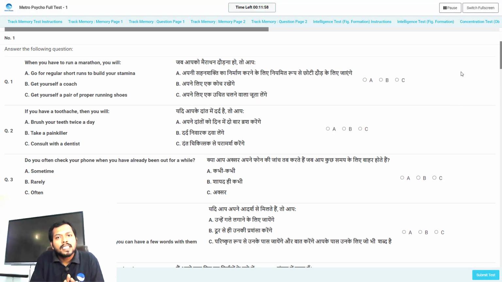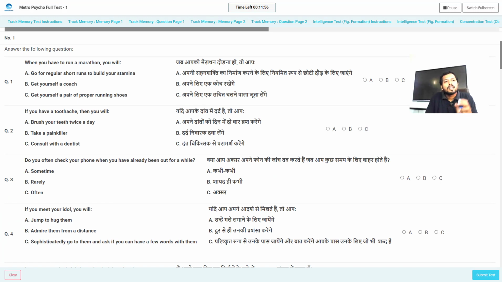In the personality test you can see here the English language on the left side, the Hindi language on the right side, and again on the right side the options are there. You will not find this format on any other platform all over India, and in the final exam this type of test interface will come. Clear? Okay.